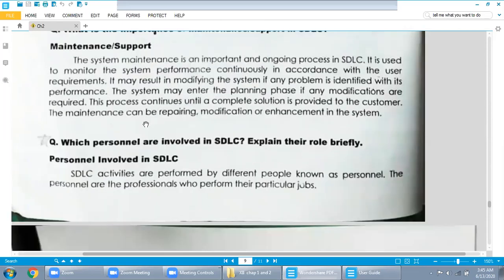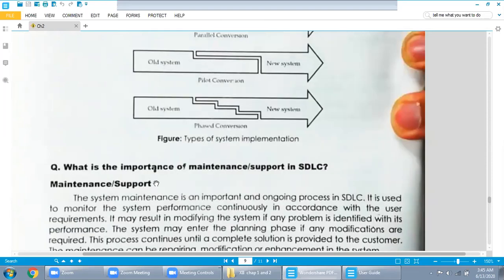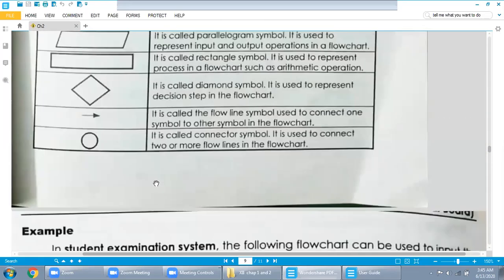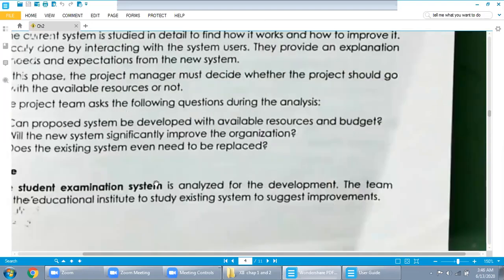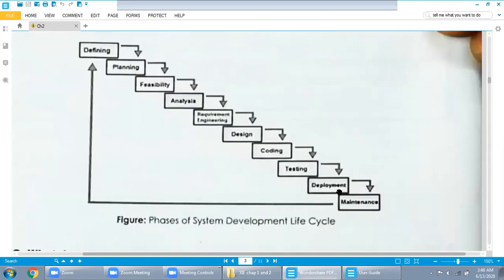Next one, which personnel are involved in SDLC? Over there, this was the last step of our SDLC diagram. Watch over here. After deployment, the last step was the maintenance phase.